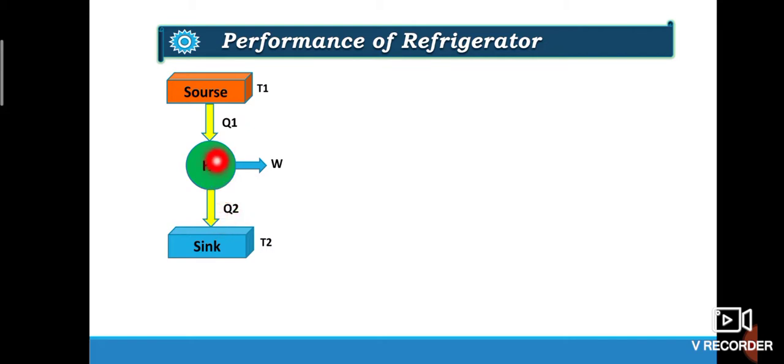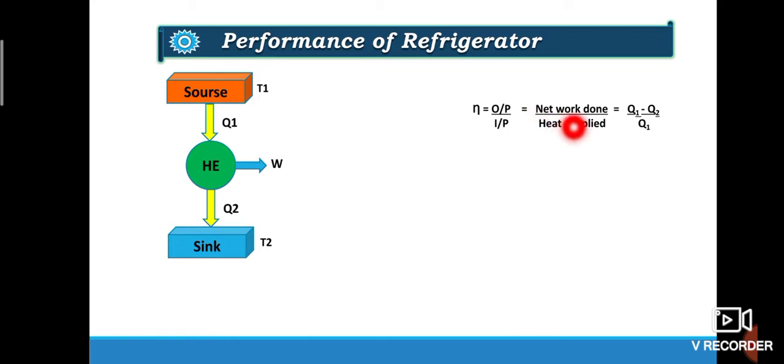Or I can say that I was having 100% heat, out of which I will get 60% work output and 40% heat will be rejected. Or in other words, I can say that the engine which I have is having 60% efficiency. Therefore, efficiency of heat engine is equal to output upon input.